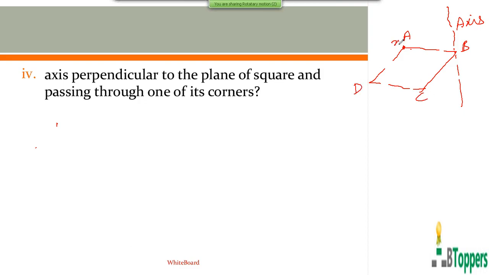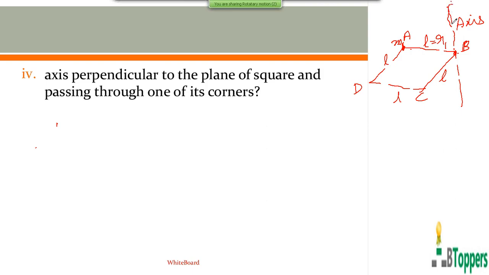So the perpendicular distance, the length of each side of the square is L. So the perpendicular distance of the first mass placed at the corner from the axis, you can take r1 equal to L. The second particle placed at one of the corners, say at the corner B, lies on the axis.